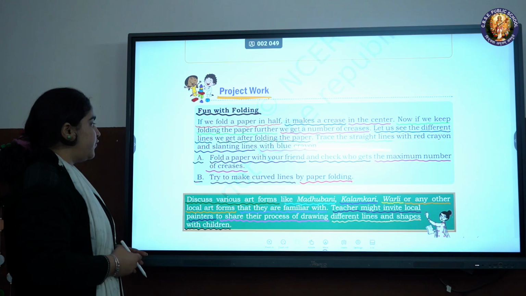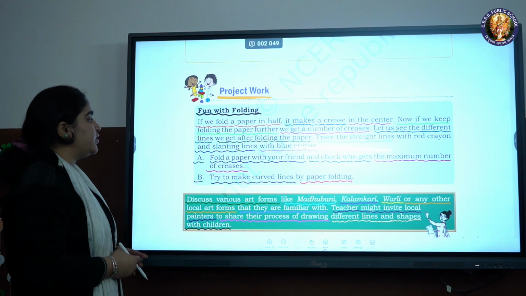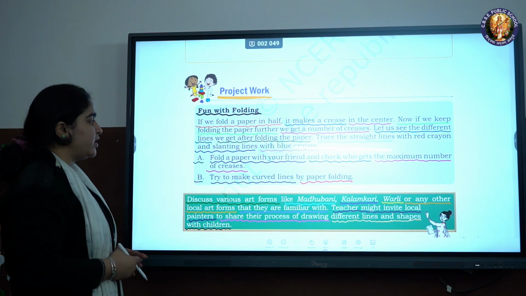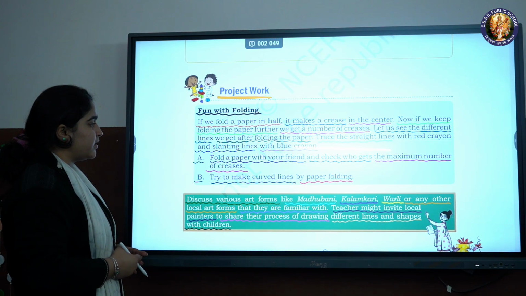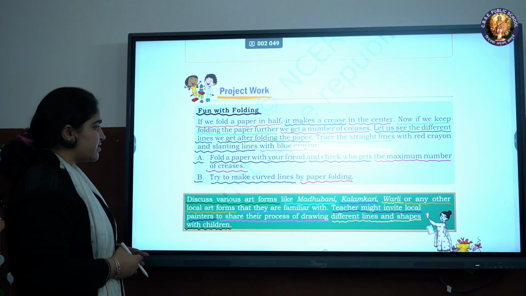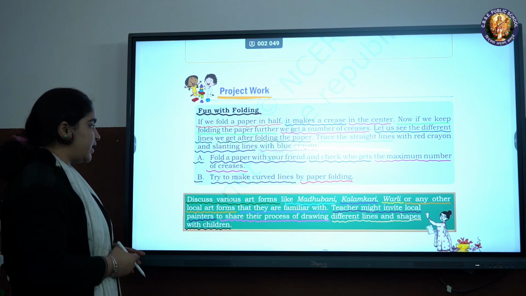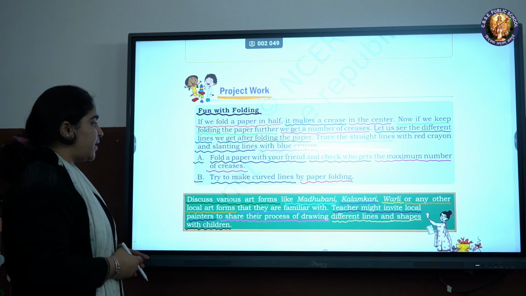A. Fold a paper with your friend and check who gets the maximum number of creases. B. Try to make curved lines by paper folding.